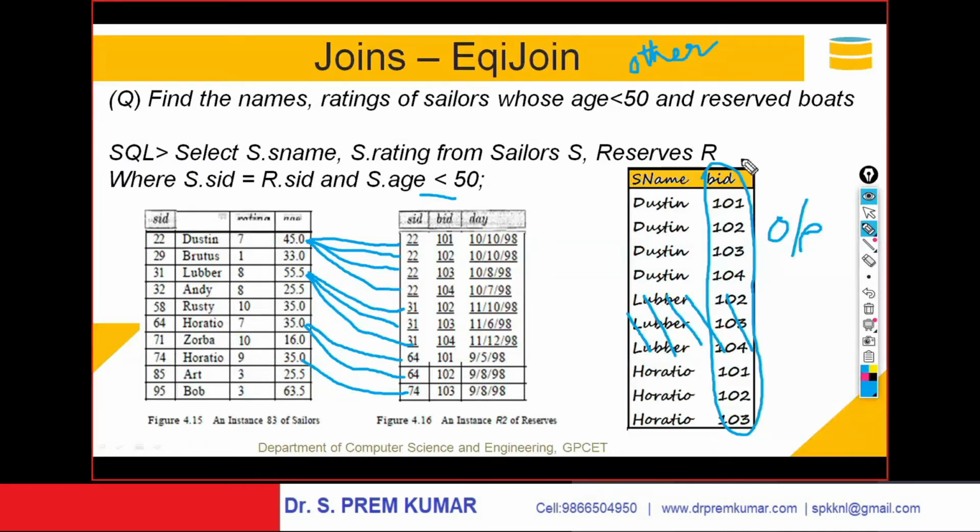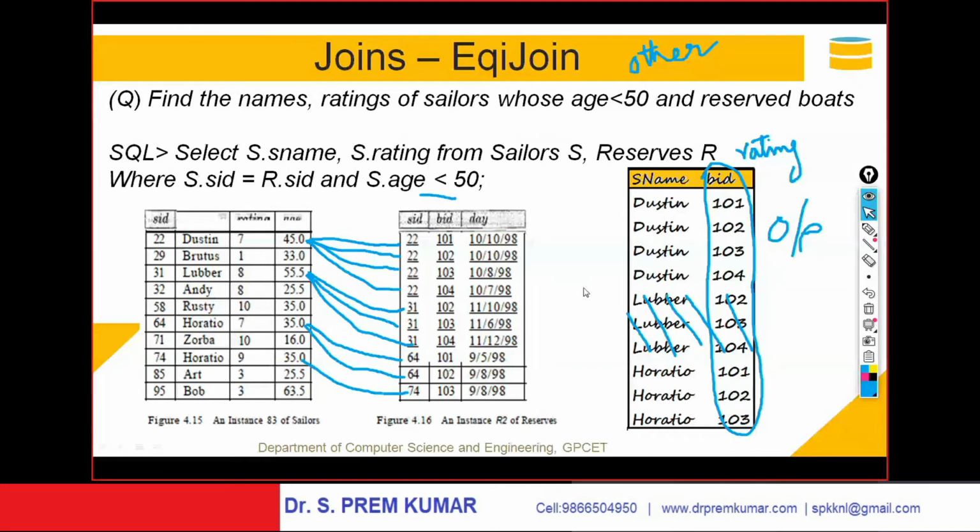Here the corresponding ratings are to be written. Yeah, your observation is right. There is a mistake in this slide.